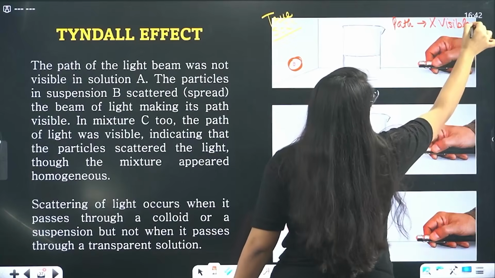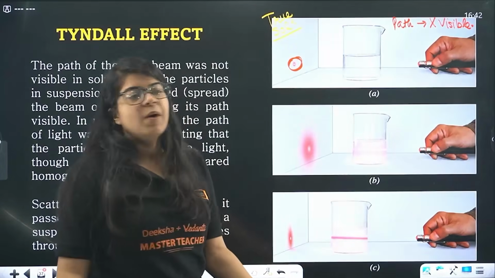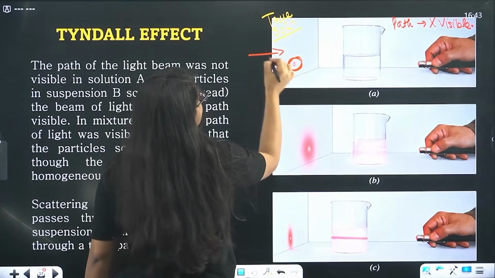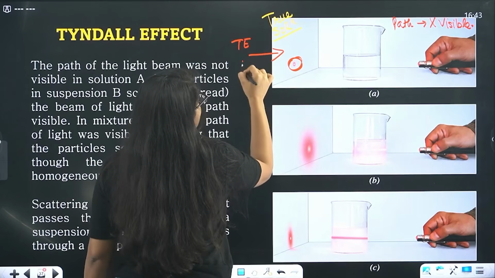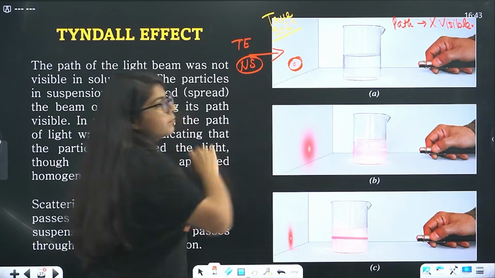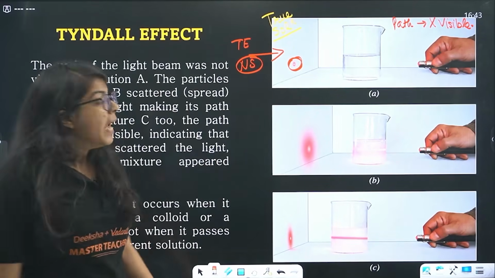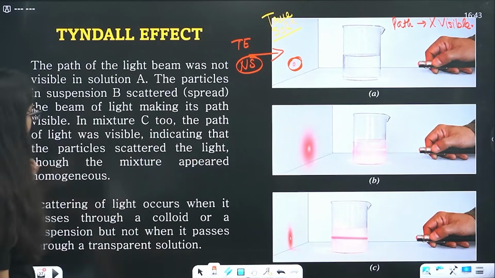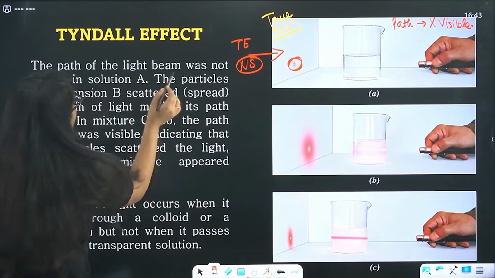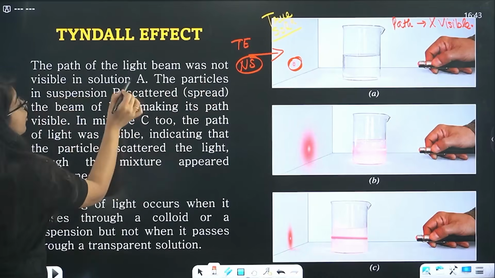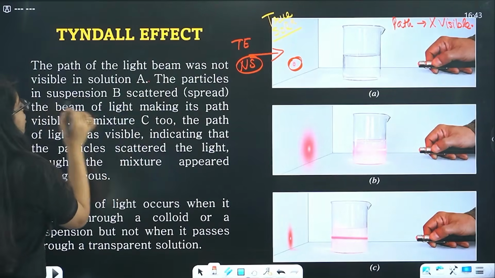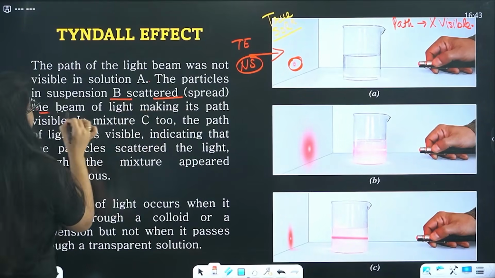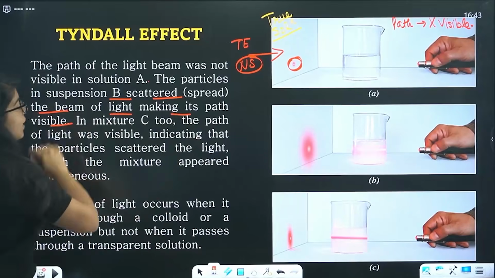So what was the Tyndall effect? The path of light becomes visible. So the Tyndall effect is not shown. Done. Understood? Now look at this one, bacha. What is this? Look at this very carefully. See, the path of the light beam was not visible in solution A. The particles in suspension B scattered the beam of light, making its path visible.